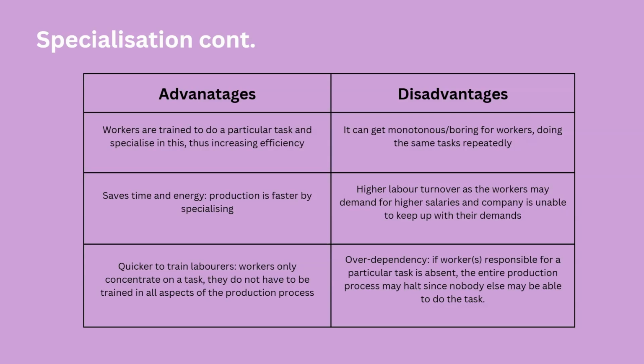If one process in the production, if the worker doing that process isn't there, it may create an issue because other workers don't know what to do in that process. And if the worker isn't there, then there's a dependency on that worker coming every day. So the company has to make sure that particular workers for those tasks are there every day so that there's no stop in the production process.